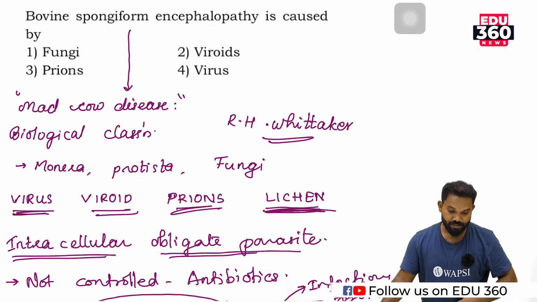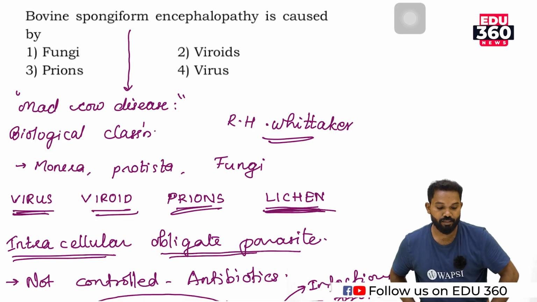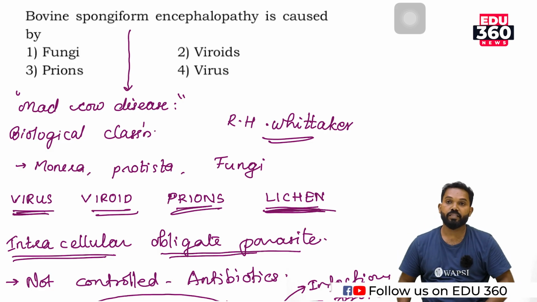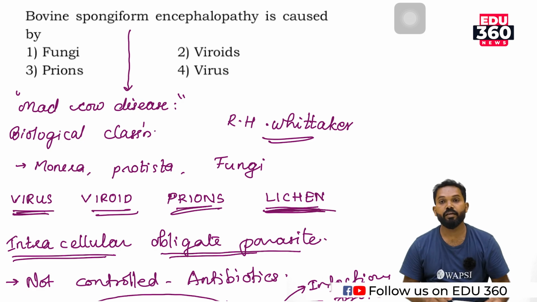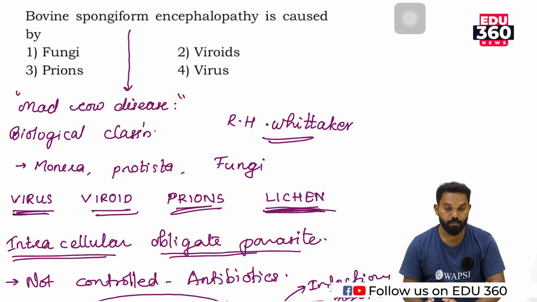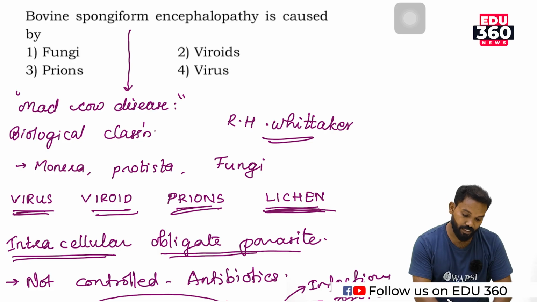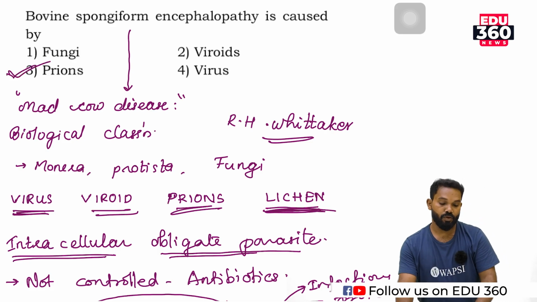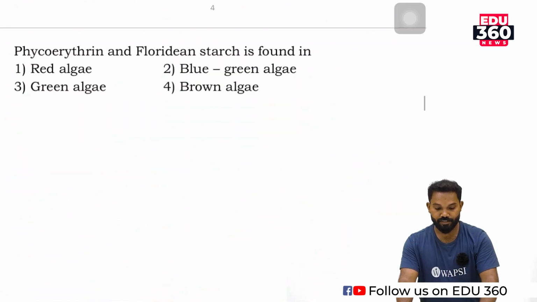So our question is bovine spongiform encephalopathy, which is caused by the infection of prions. Prions are infectious, highly folded proteins that lack genetic material. Answer is 3. Okay, clear? So moving to the next question.